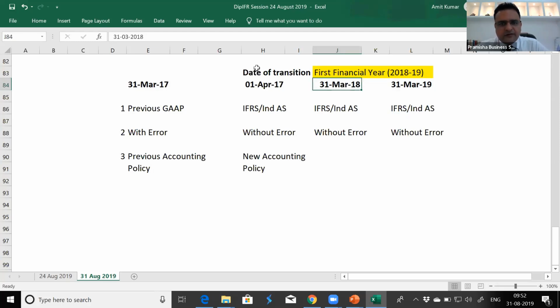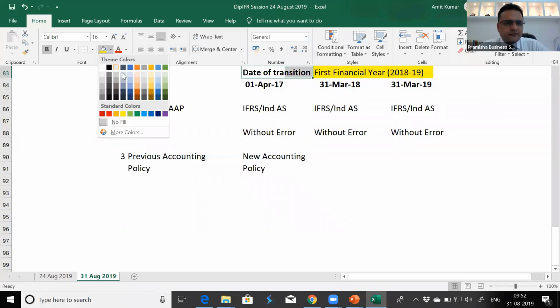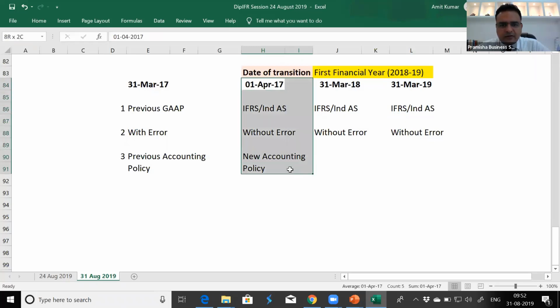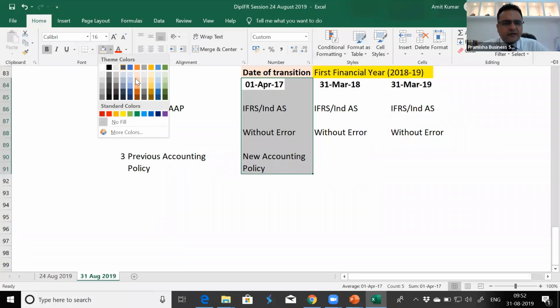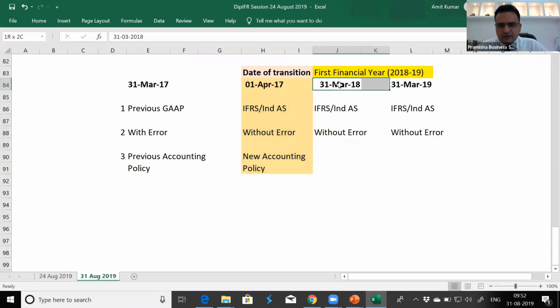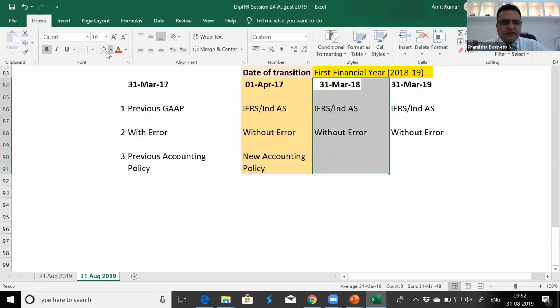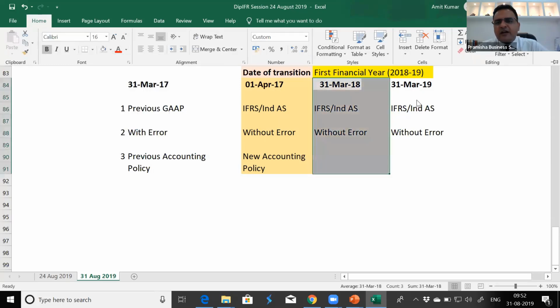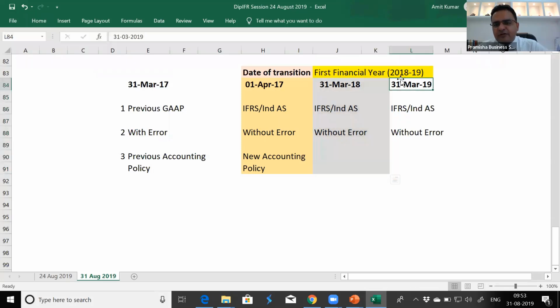Is this clear to everyone? I purposely did all the three together because they are interrelated, and in future there will not be confusion in your minds why we are changing, why there is a difference, and also the difference between IFRS 1 and IAS 8. Hope the difference is clear to everyone.